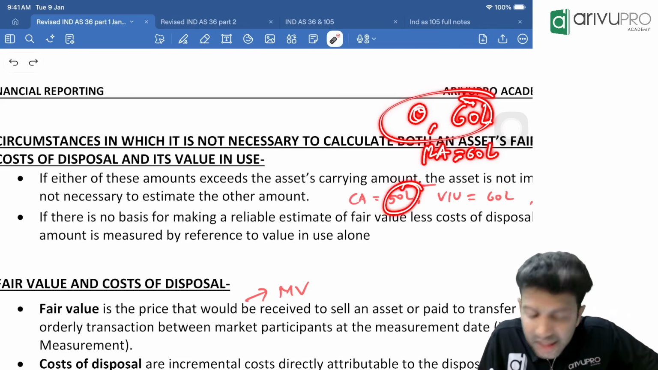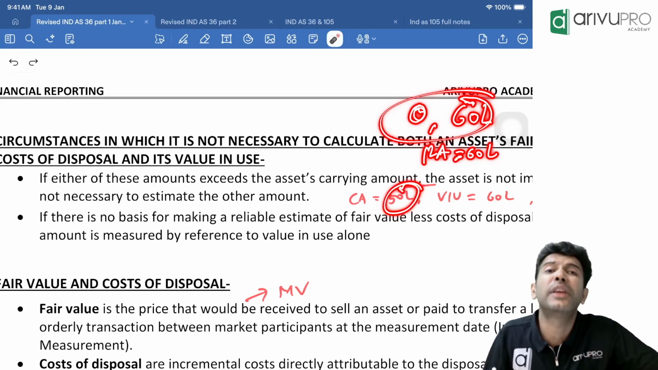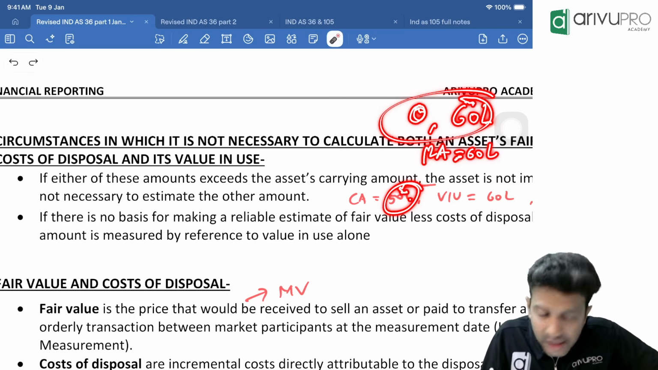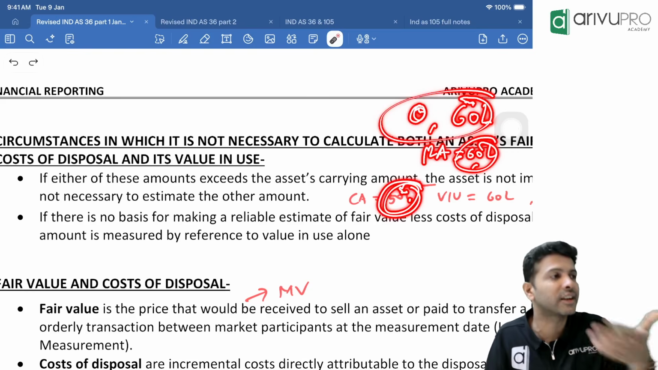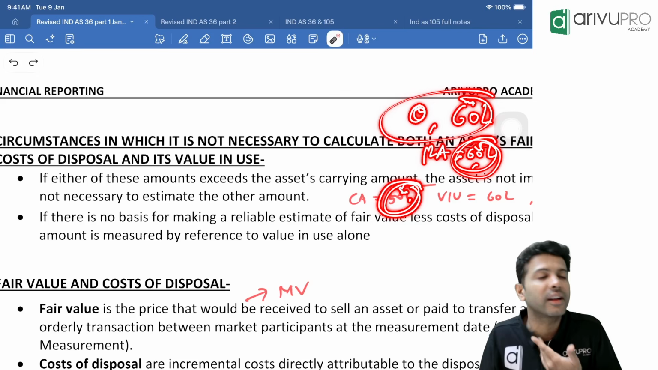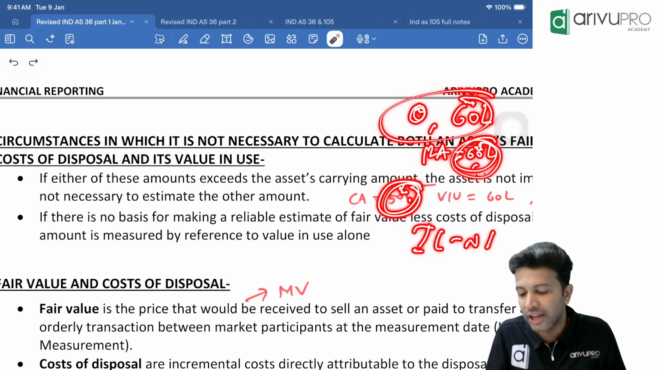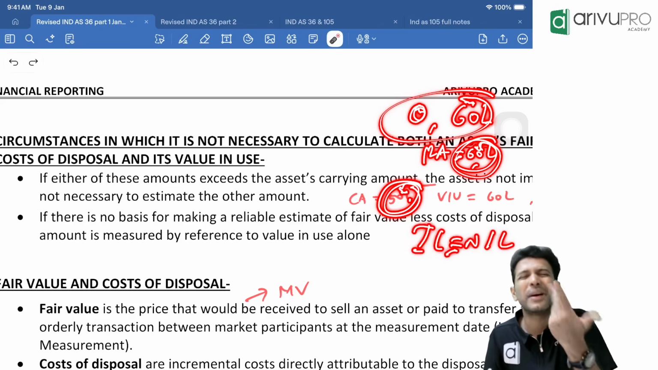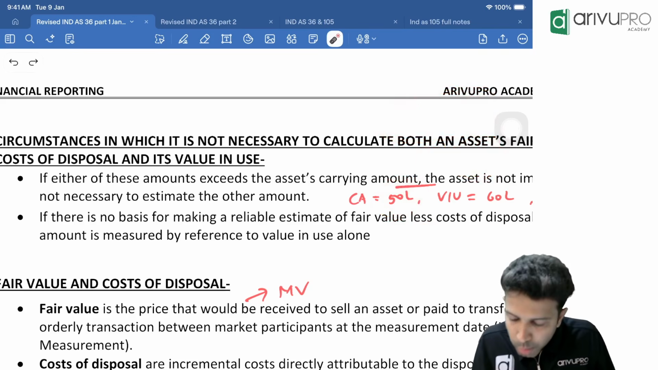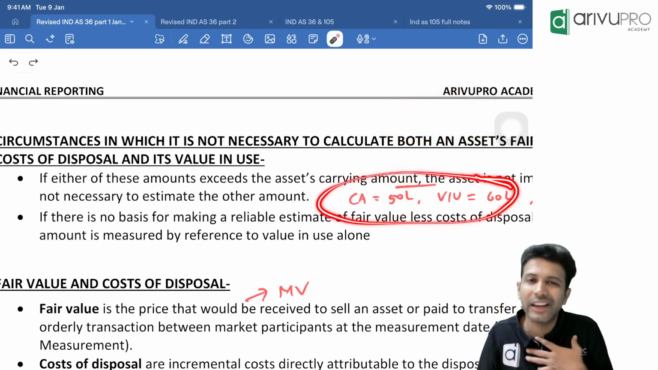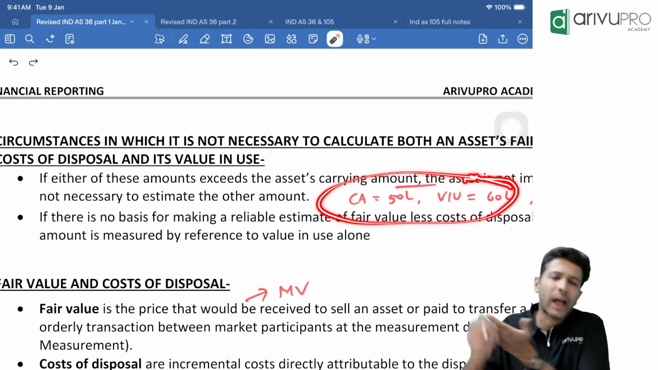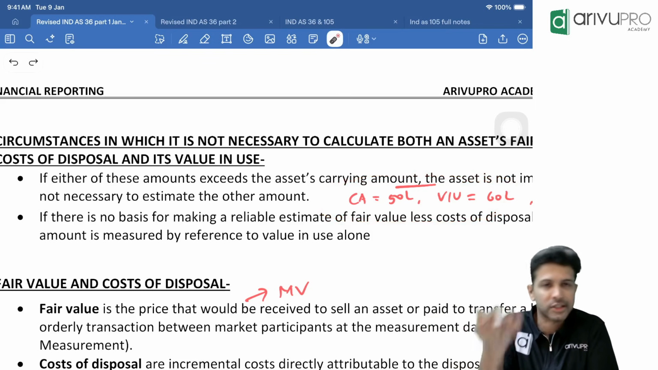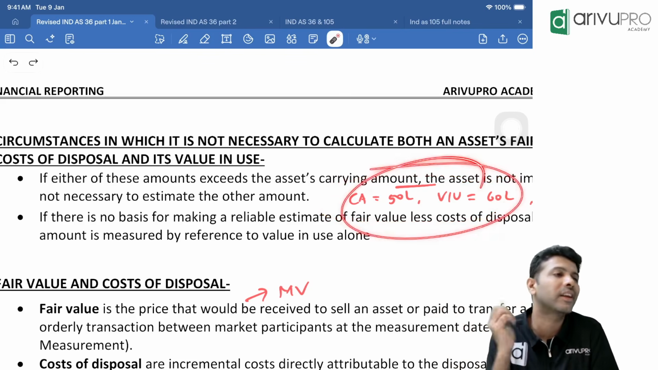And what is the carrying amount? 50 lakh. Carrying amount is 50 lakh. Is carrying amount greater than recoverable amount? No. We are showing the asset at 50 lakh, but we can recover 60, so is impairment loss there or not? Impairment loss is not there. That means the moment these two data are given, I know that impairment loss is not there. So the other component, fair value less cost to sell, in this case is not even required.